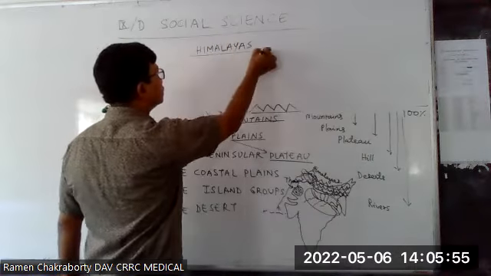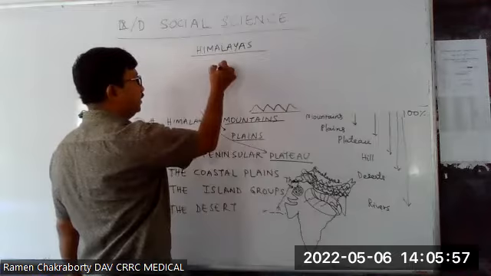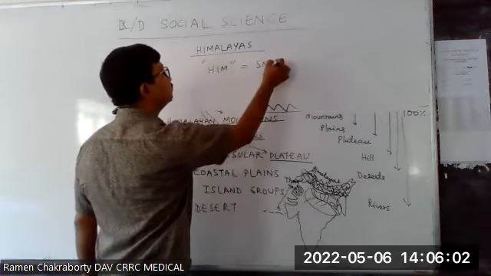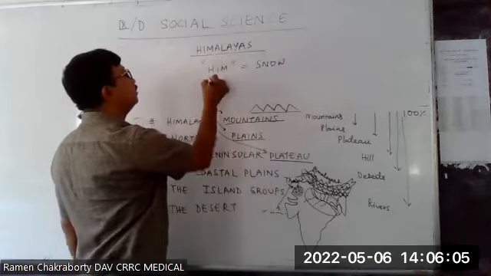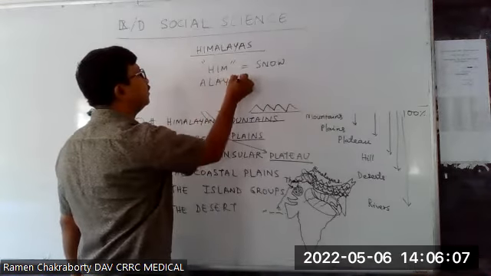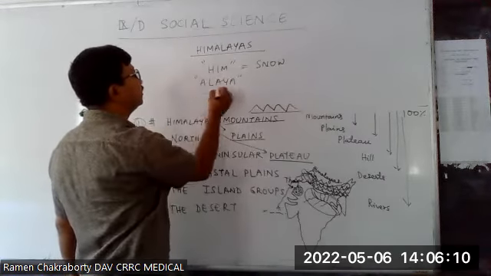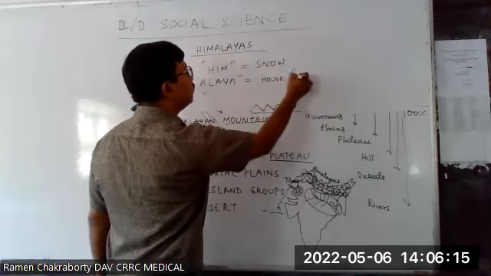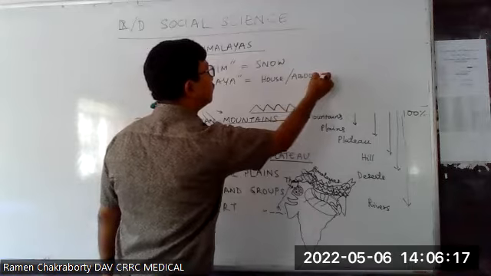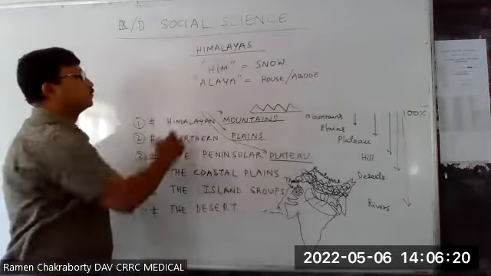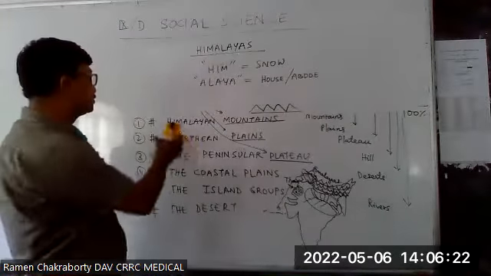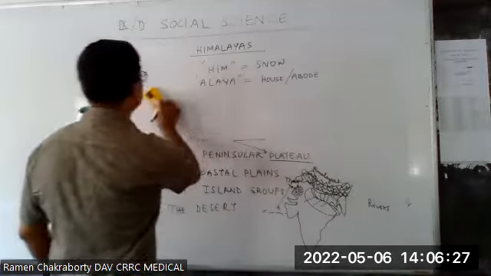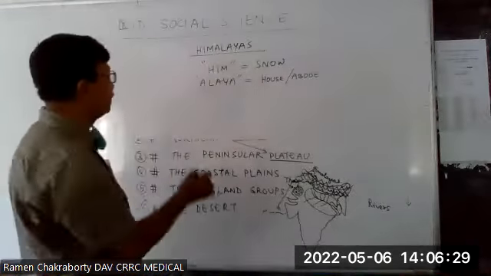The Himalayas. All right, here we will write Him equals to snow. Himalaya. We will write equals to house or abode. So these two words are there. Him, Himalaya. These are two. Hindi word or Sanskrit word?